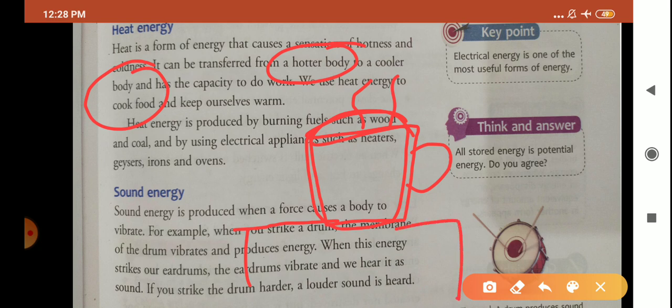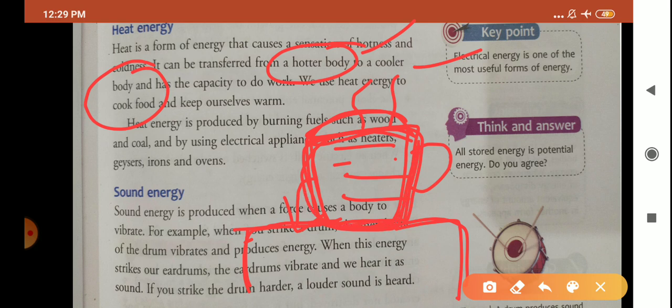What will happen? The table has a normal temperature. The table is not as hot as this cup of tea, and the cup of tea has a high temperature. So as soon as you keep this cup on the table, the heat energy of this cup is going to transfer to the table. That is the same thing: heat energy is transferred from a hotter body to a cooler body. This table is your cooler body and this cup of tea is your hotter body.